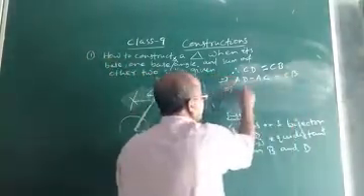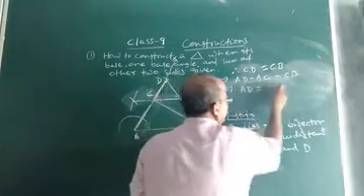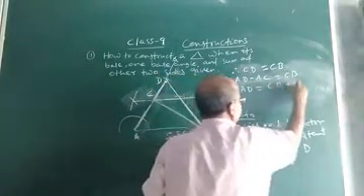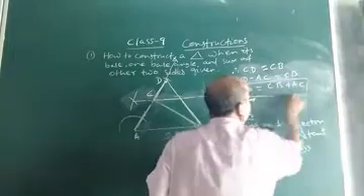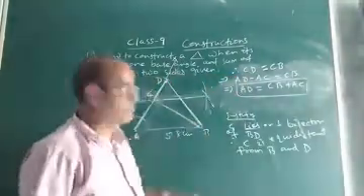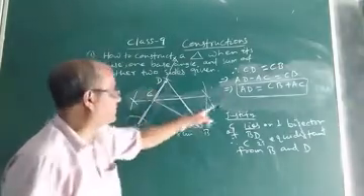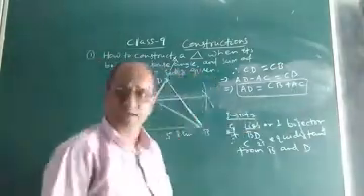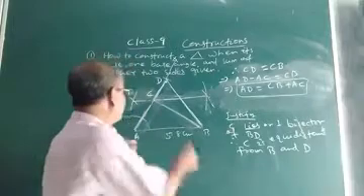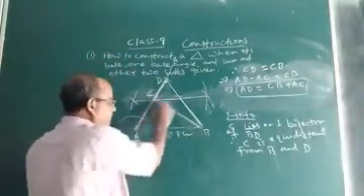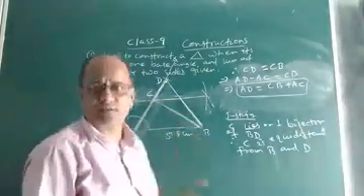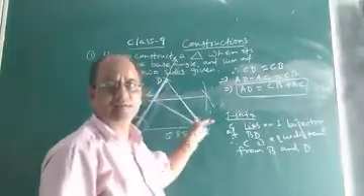So what does it imply? Take AC to the right hand side: CB plus AC. Thus we proved that AD is equal to AC plus BC. So this length AD is equal to AC plus BC, and hence the construction is justified. That means triangle ABC is the required triangle.